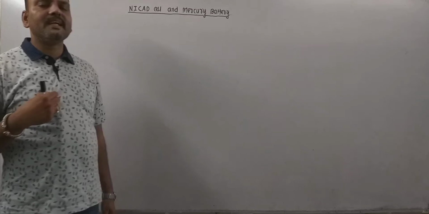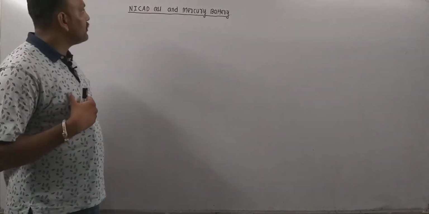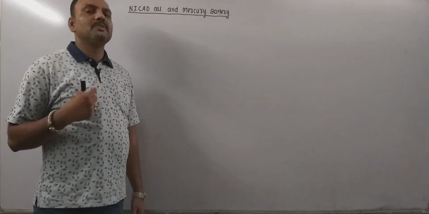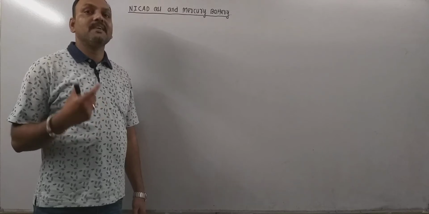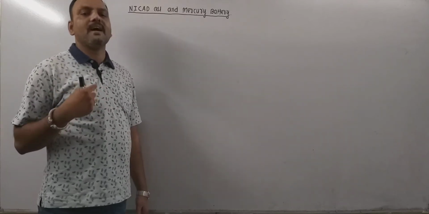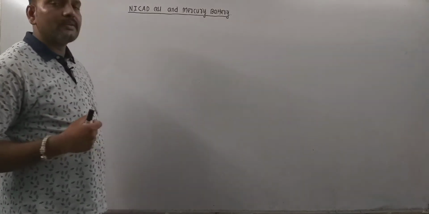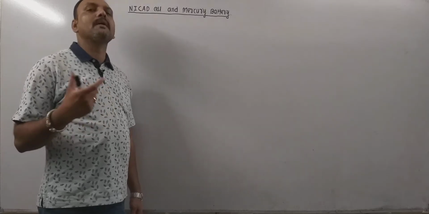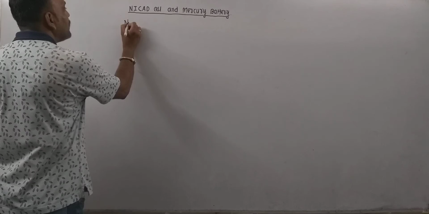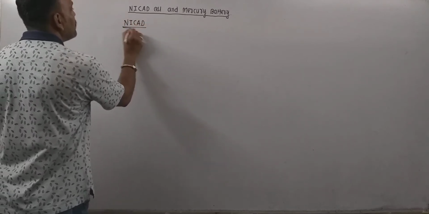Now Nicad cell is nickel cadmium cell. So remember these two, I mean Nicad cell and mercury battery, are secondary dry cells. I mean these cells can be recharged. Thus by recharging, these cells can be used for a longer period of time. Now first of all let's see the Nicad cell, that is nickel cadmium cell.